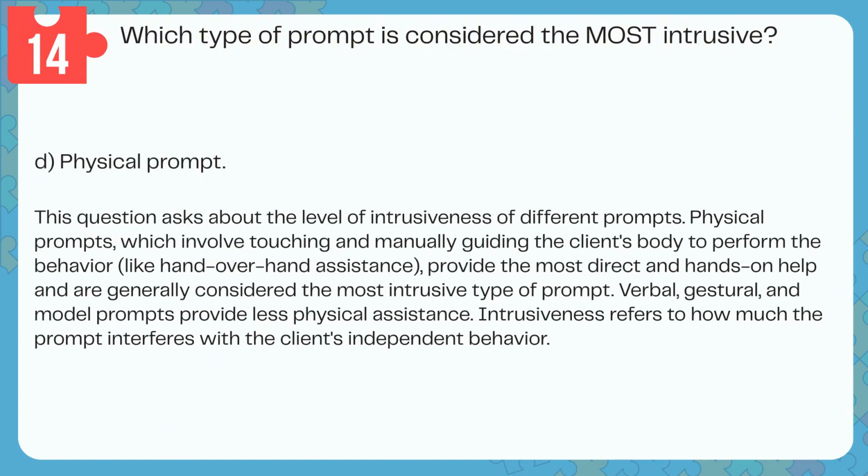Answer D. Physical prompt. This question asks about the level of intrusiveness of different prompts. Physical prompts, which involve touching and manually guiding the client's body to perform the behavior, like hand-over-hand assistance, provide the most direct and hands-on help and are generally considered the most intrusive type of prompt. Verbal, gestural, and model prompts provide less physical assistance. Intrusiveness refers to how much the prompt interferes with the client's independent behavior.